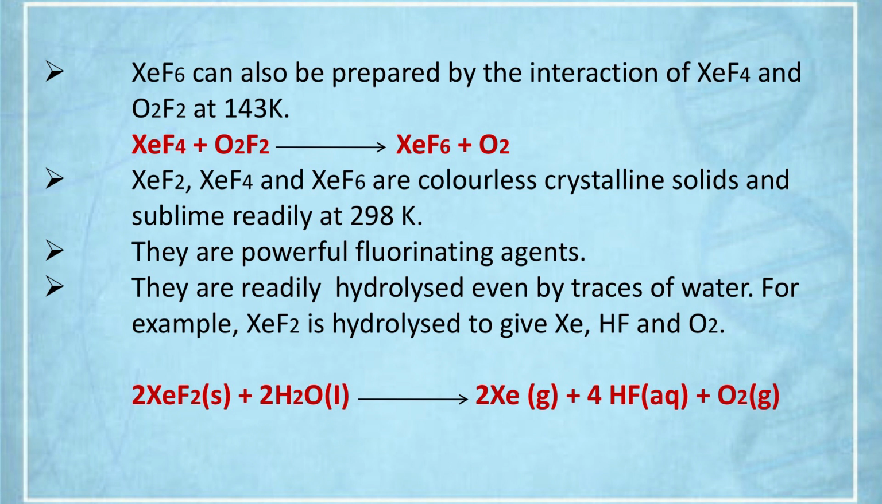Xenon difluoride, xenon tetrafluoride and xenon hexafluoride are all colorless crystalline solids, and they sublime readily at room temperature. All three fluorides of xenon are colorless crystalline solids that sublime at room temperature. They are powerful fluorinating agents. That means they can provide fluorine to other elements.